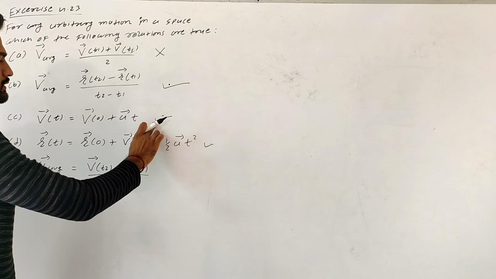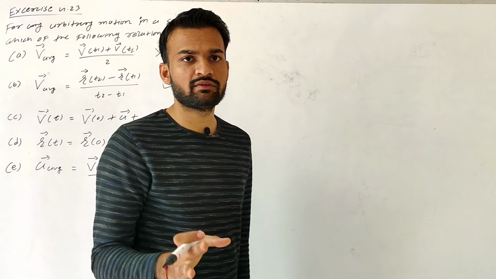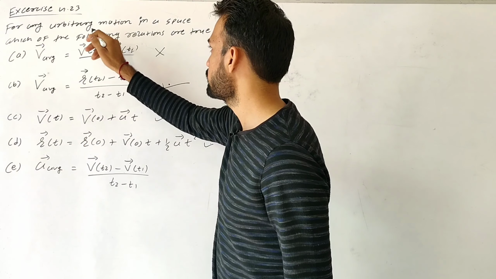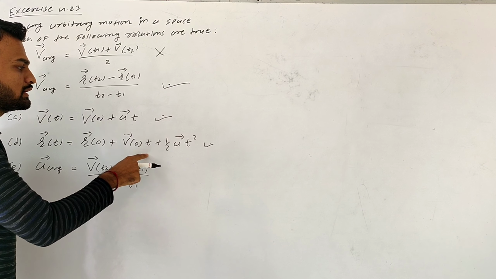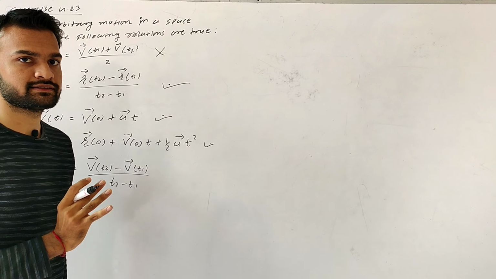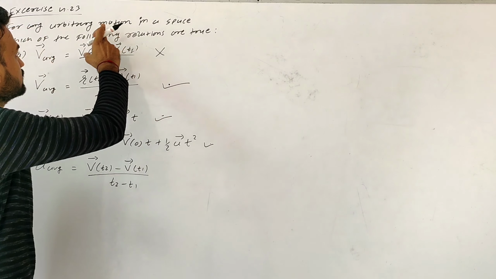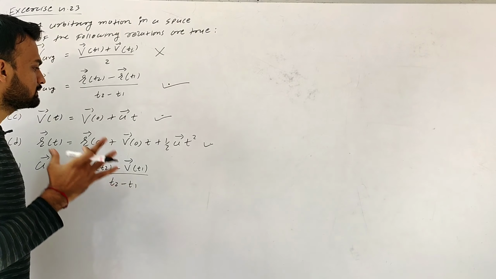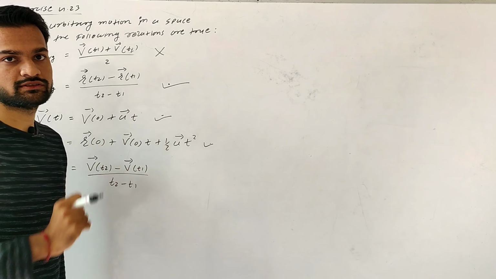Now let's observe equations number C and D. These two equations are kinematics equations for uniformly accelerated motion. But here we have arbitrary motion. So we can use these equations only when there is uniform acceleration. But in arbitrary motion it is not possible that acceleration is always uniform.